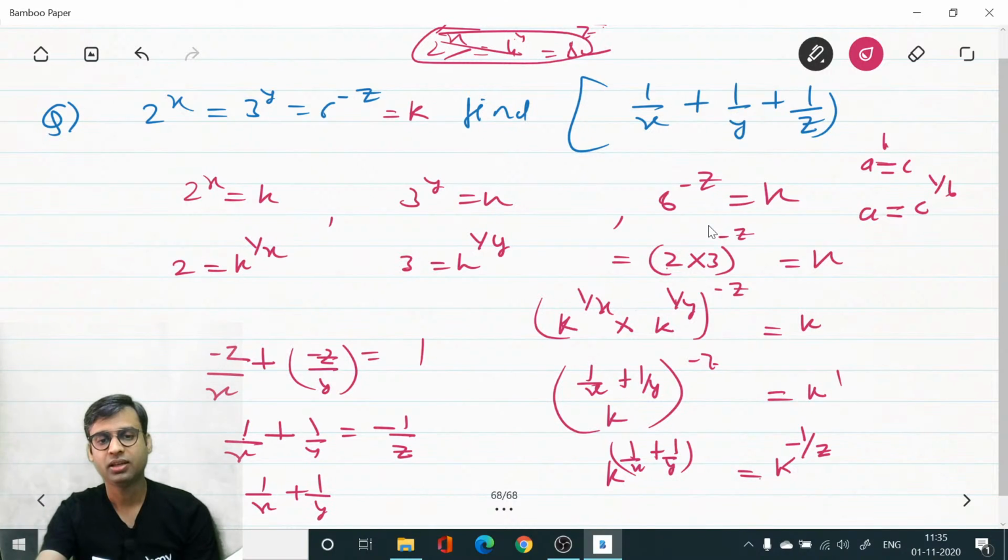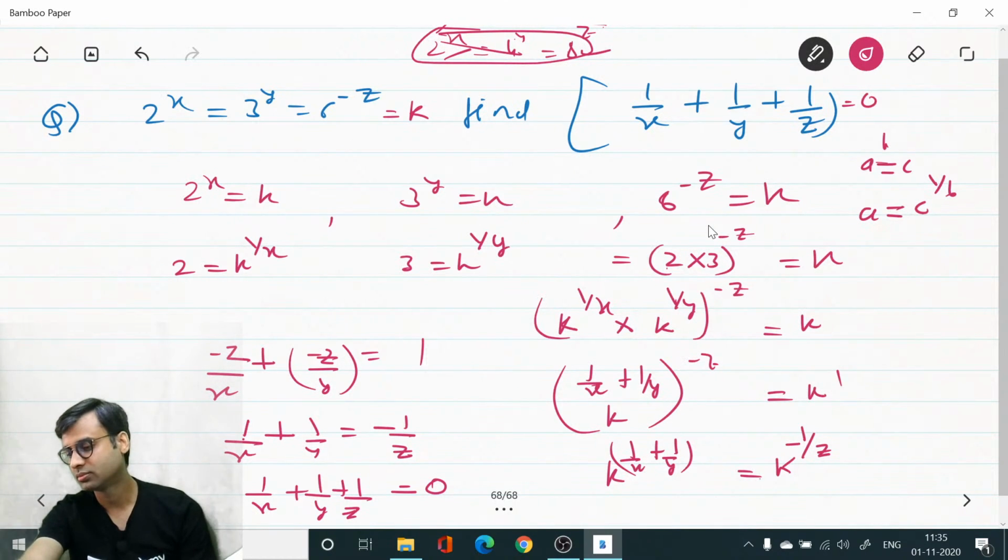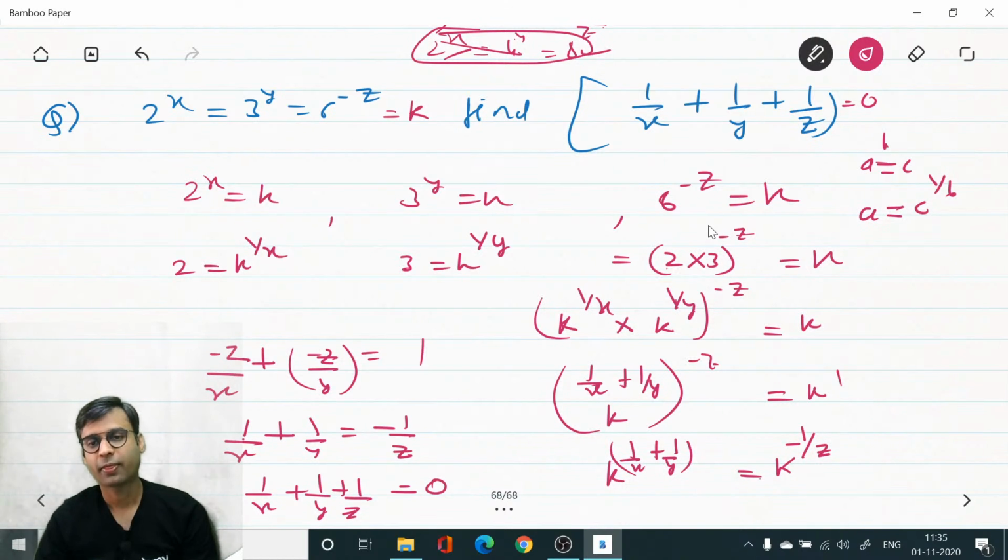So 1 by x plus 1 by y plus 1 by z will remain as 0. So the answer will be 0. The value of this equation will be 0. Okay, understood? Easy. Use the K method. If in indices you are not able to get the answer, please use the K method.